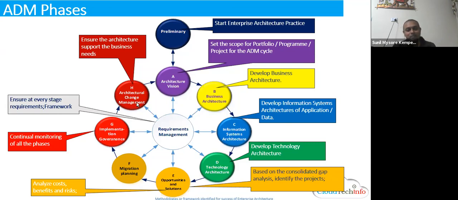Then the actual change management is the one. Again, this one you must get into the mind. Architecture change management: the moment it comes to your mind, you must not only think of technology architecture change, because TOGAF talks right from the strategy to the business and all the way to the application, technology and implementation. So change management can occur anywhere. So again, always the enterprise architecture top-down approach. Here generally C-level executives and board members are involved. At the same time, it can be from the business side, architecture side, and project management side.